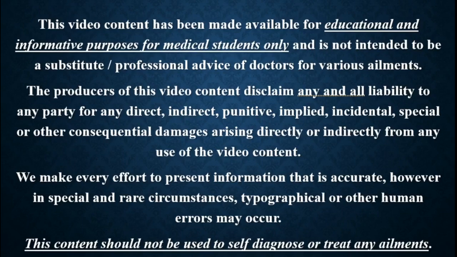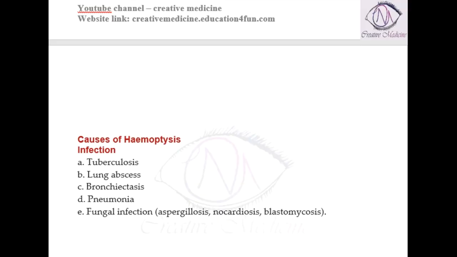In this lecture, we will learn about causes of hemoptysis. Hemoptysis is seen in infectious conditions like tuberculosis. Hemoptysis can occur mainly due to the rupture of small blood vessels. Rupture of bronchial vessels can result in hemoptysis in tuberculosis.